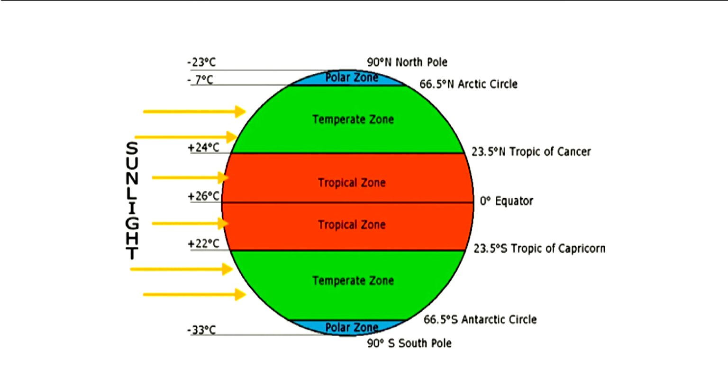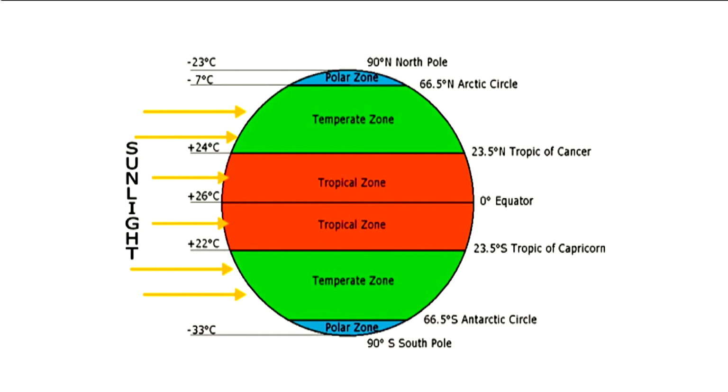See here, at the equator, that is 0 degree, what we call the tropical zone, there is 26 degrees Celsius. When we go near the North Pole and South Pole, see properly, there is a lower temperature, that is minus 23 degrees Celsius, or it may be minus 7 degrees Celsius in the North Pole.